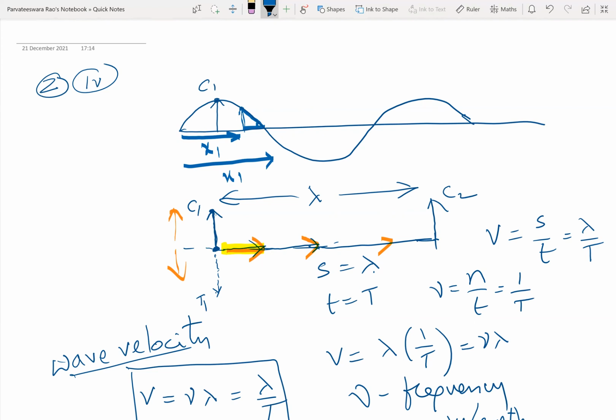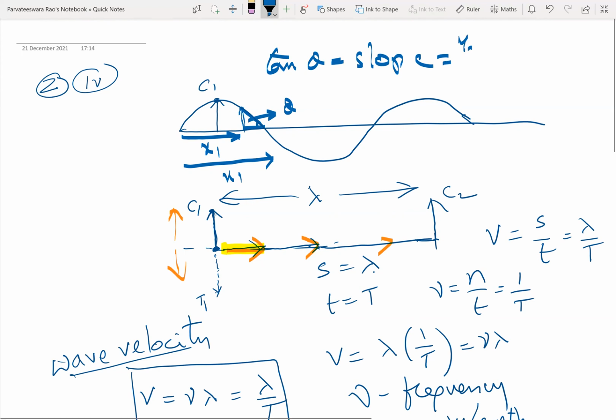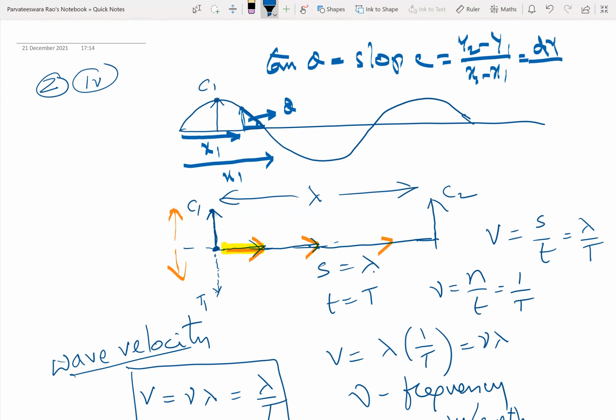Say I call this angle as theta, then tan theta is equal to slope is equal to y2 minus y1 by x2 minus x1. The same thing can be shown as dy by dx. This is only called m, the slope.